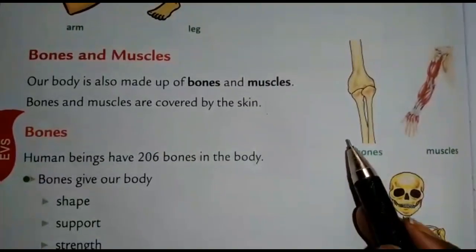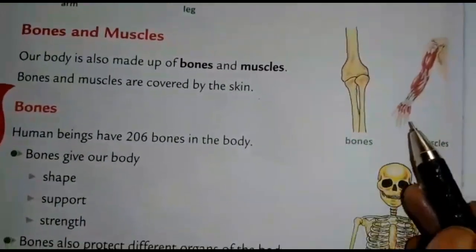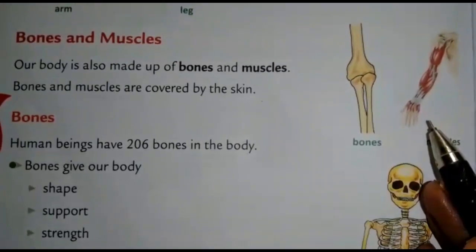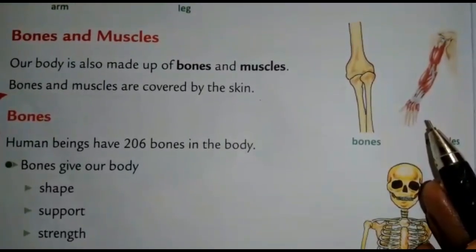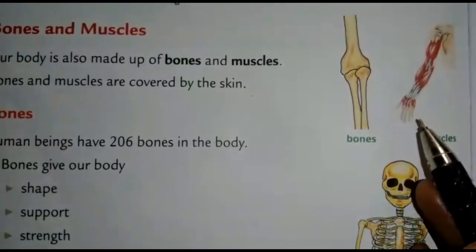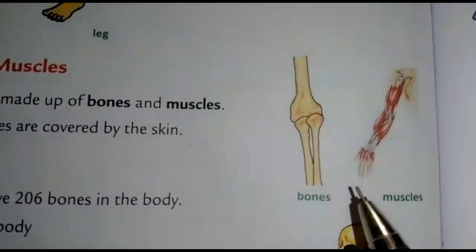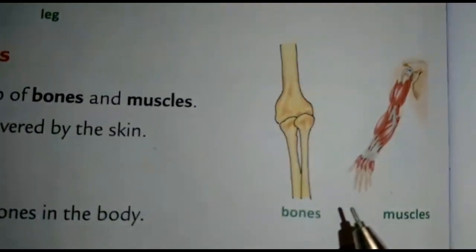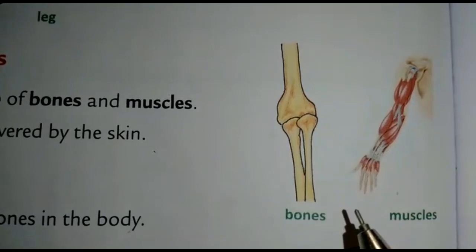See children, here bones, here muscles. Children, do you know what our body is made up of? Yes, our body is made up of bones and muscles. Bones and muscles are covered by the skin. Bones and muscles give shape to the body.